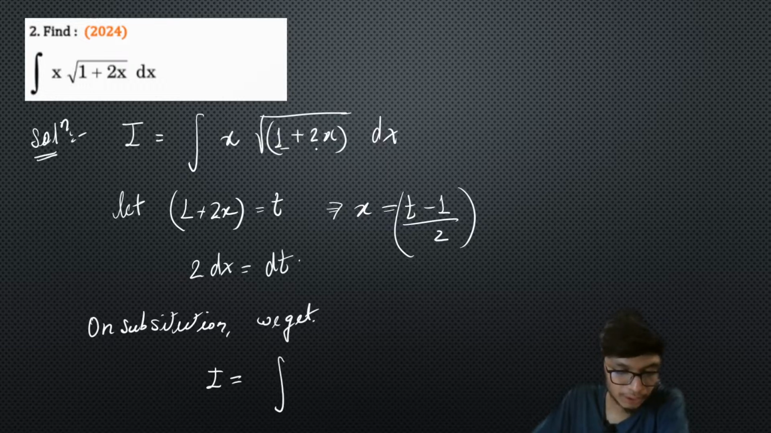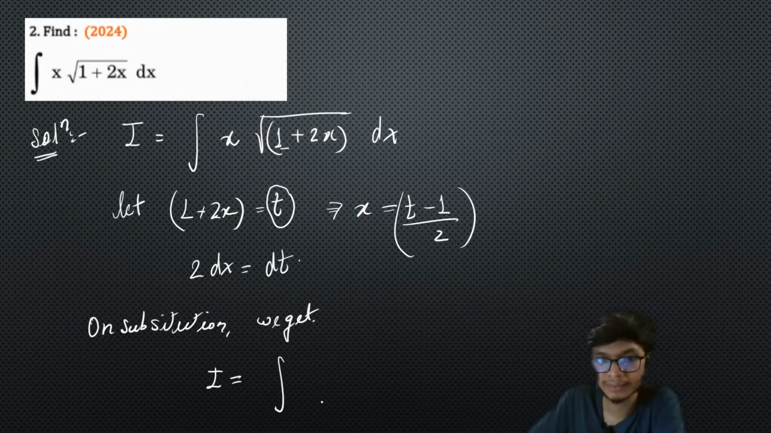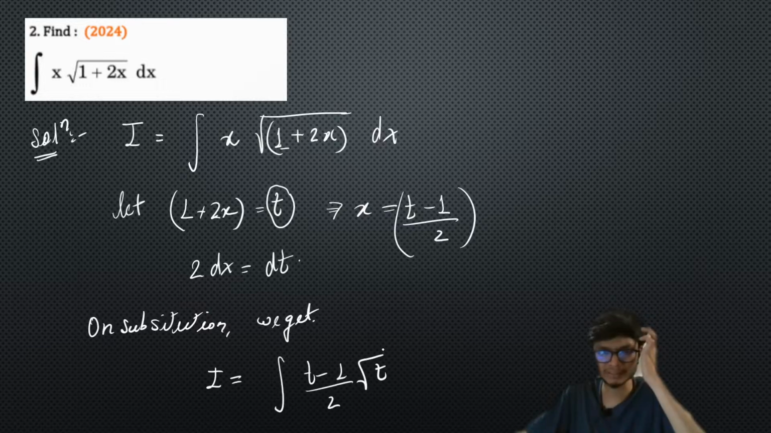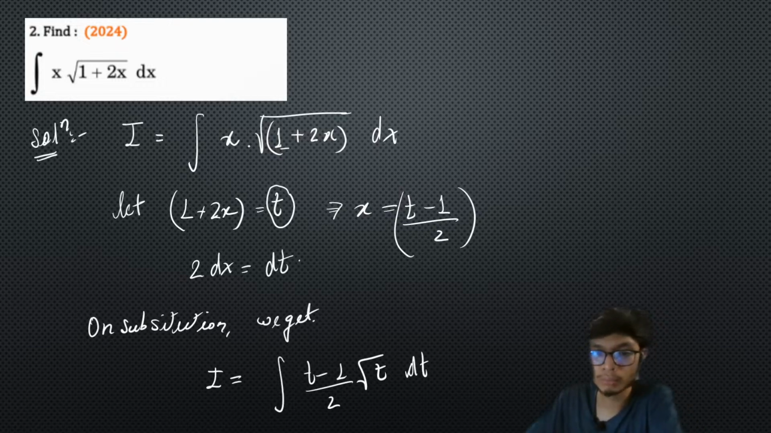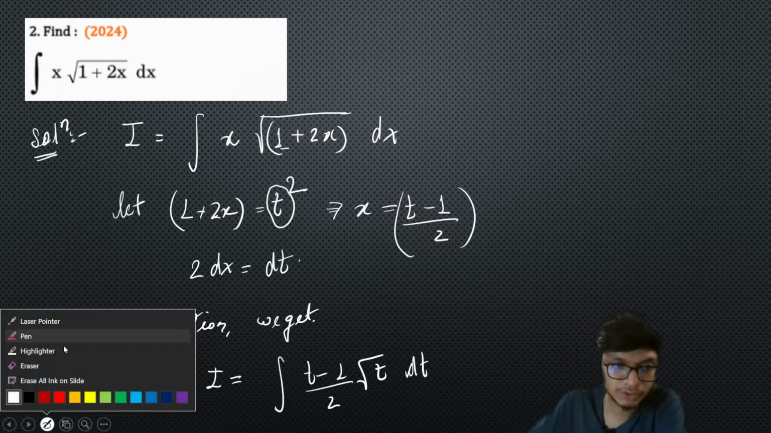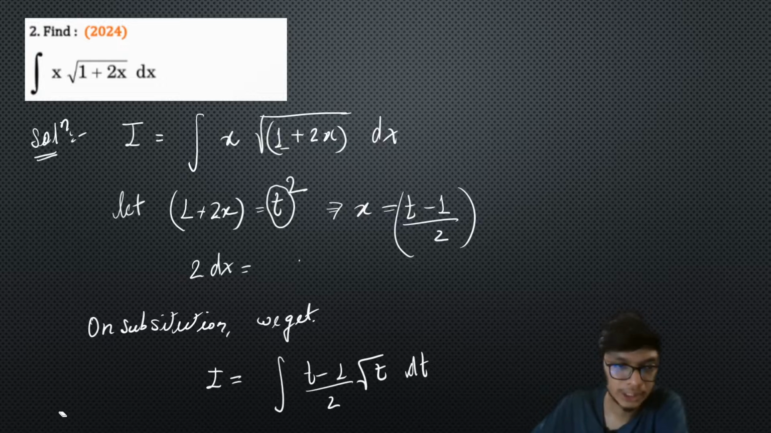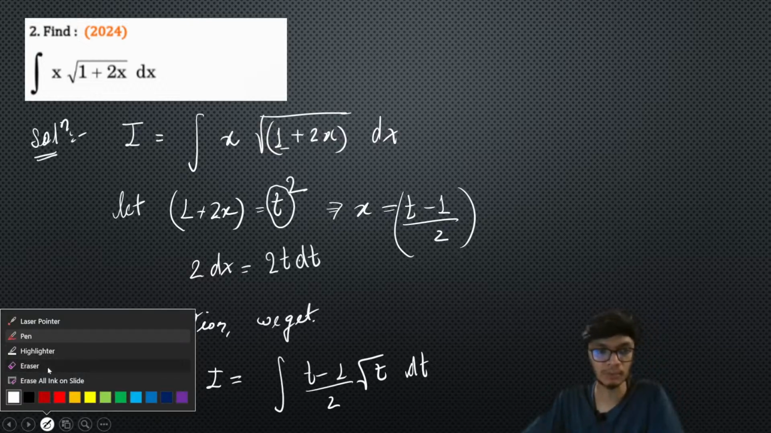If you are assuming this is t, this problem will again create a problem, because you have a form like (t minus 1) by 2 into square root of t. You can simplify this also this way, but what is better recommended is that since you have a square root over here, it is always recommended to put this particular part as t square. If you put this part as t square, then your problem will be much simpler, in that you get 2 dx equal to 2t dt. Why I am telling you to take this part, you will understand.